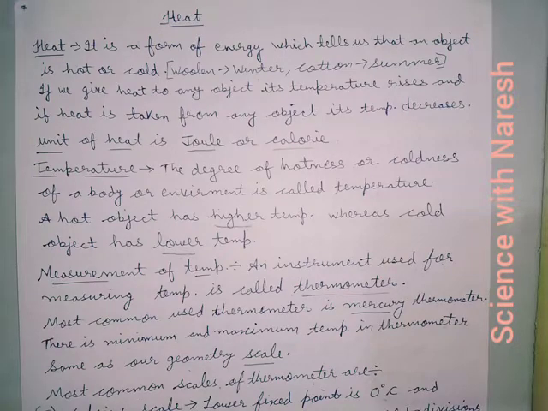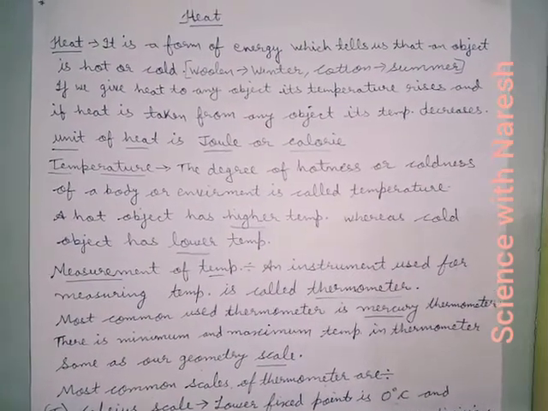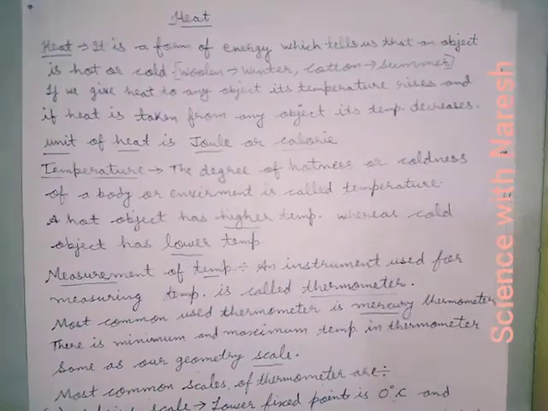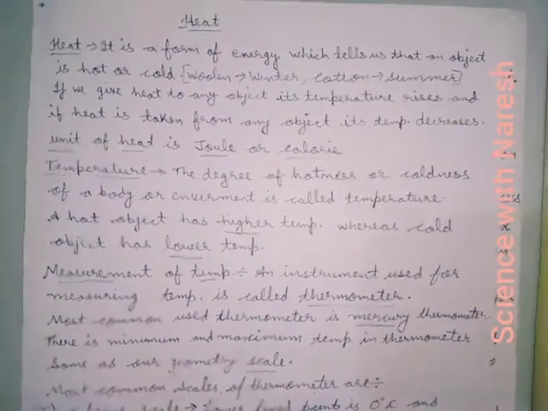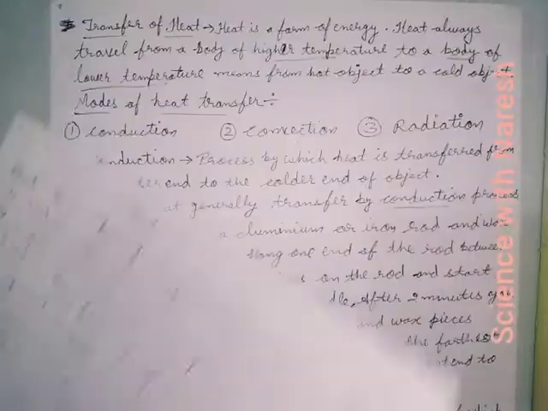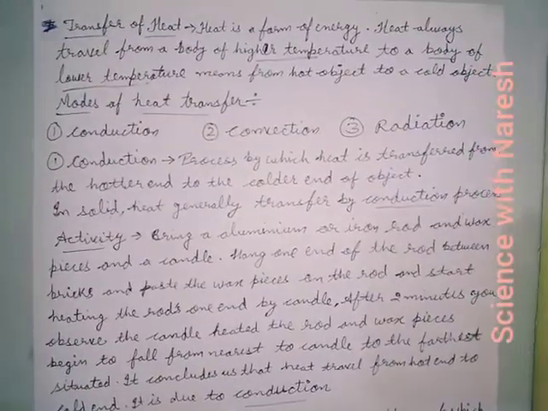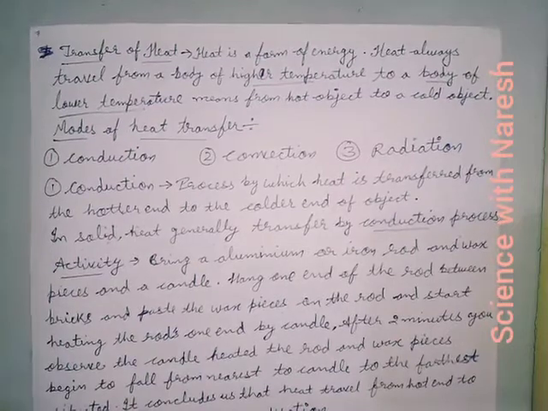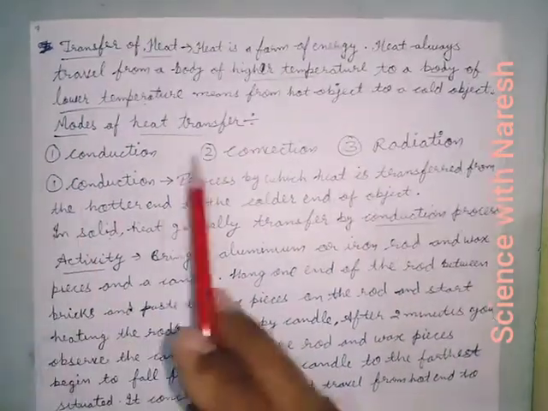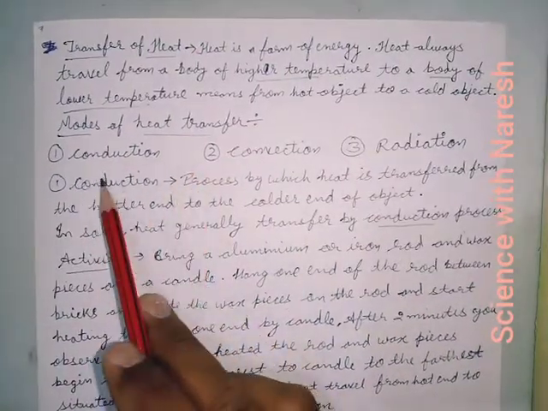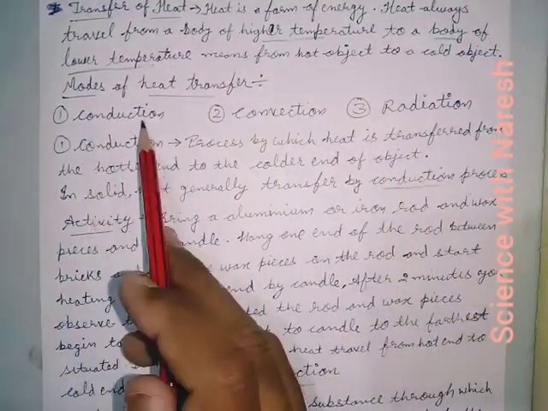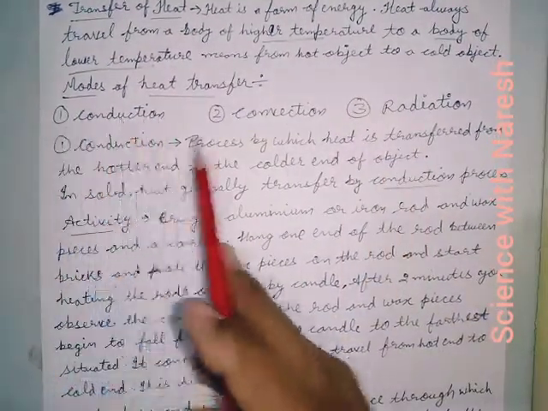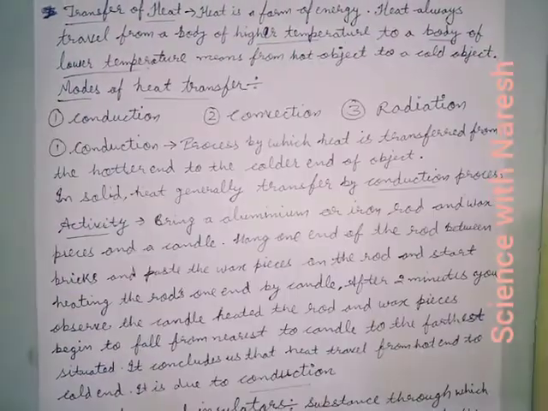And today we are starting our chapter. Our chapter is going on heat. We have completed 3 classes. In our earlier classes, we have studied heat, temperature, and the scales of thermometer. And in our last class, we have studied transfer of heat and modes of heat transfer. There were 3 modes: conduction, convection, and radiation. In our last class, we have completed conduction, and today we are going to start convection.